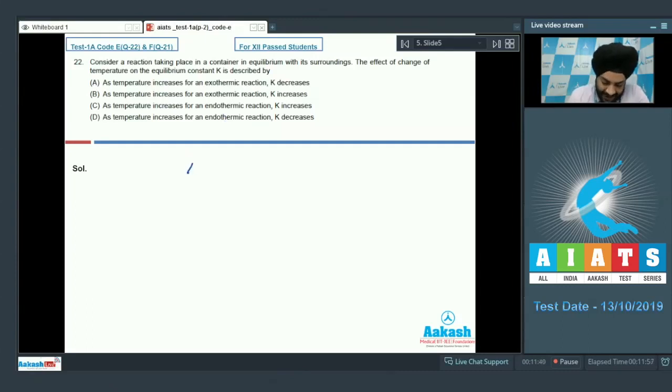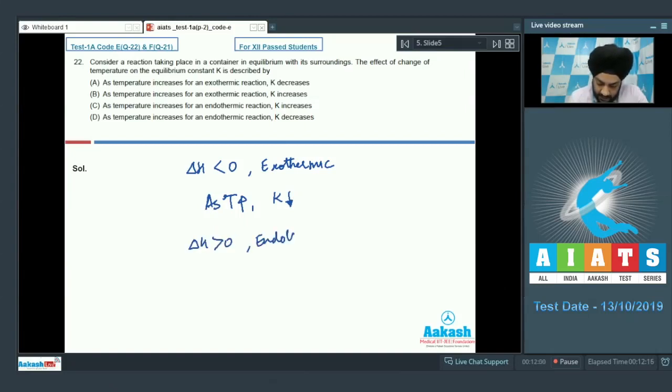So students, if we have delta H as negative, which means that the reaction is exothermic, then as temperature increases, the value of K decreases. And if we talk about delta H being positive, that is an endothermic reaction, then as temperature increases, the value of K also increases.